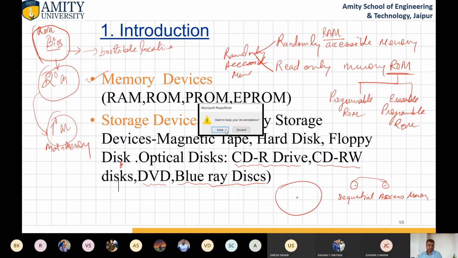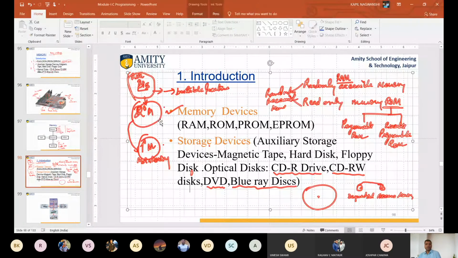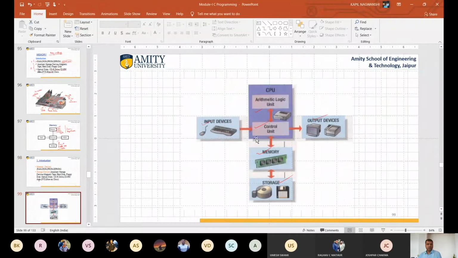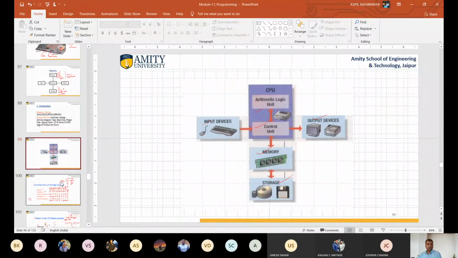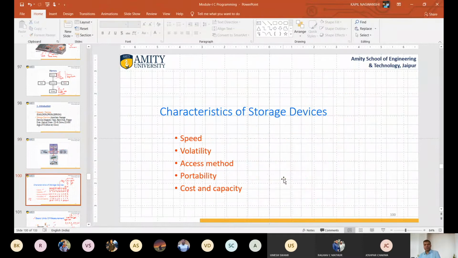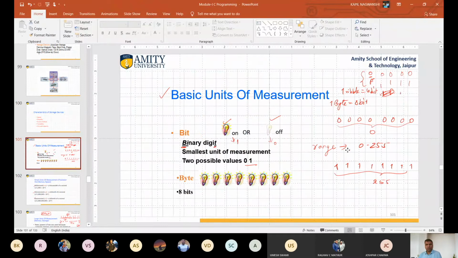This slide is visible now. Yes, sir. Okay, I will erase the notations from here and from here also. Okay, there is no problem, and there also, so that you will be able to understand what is going on.